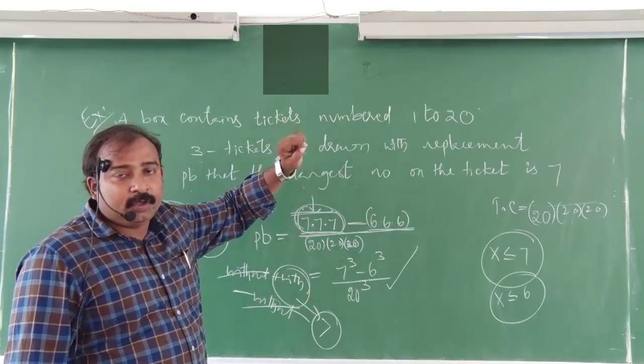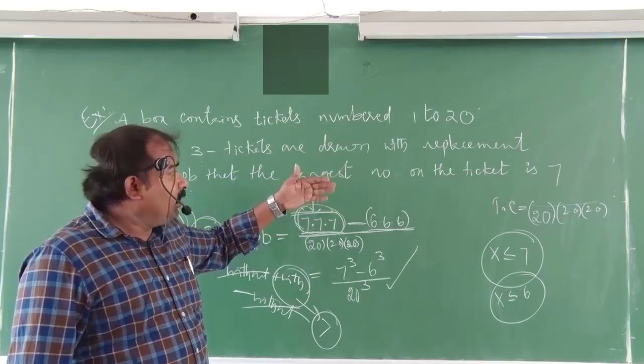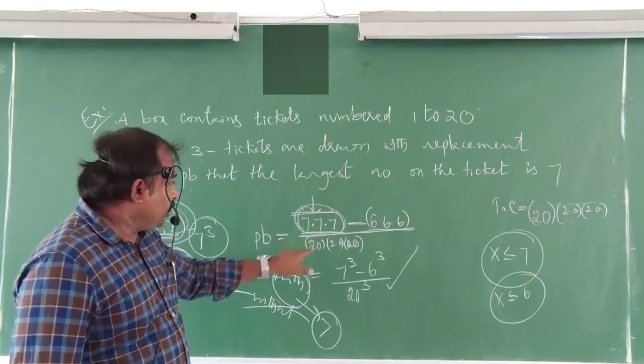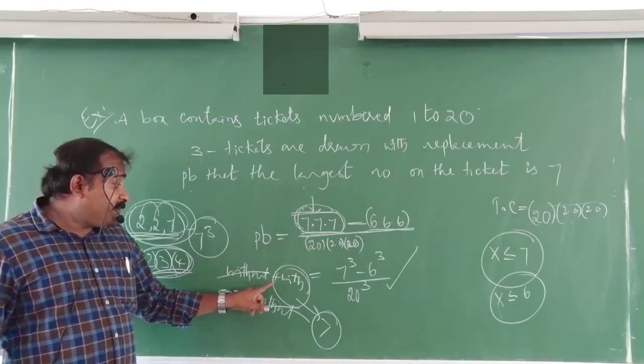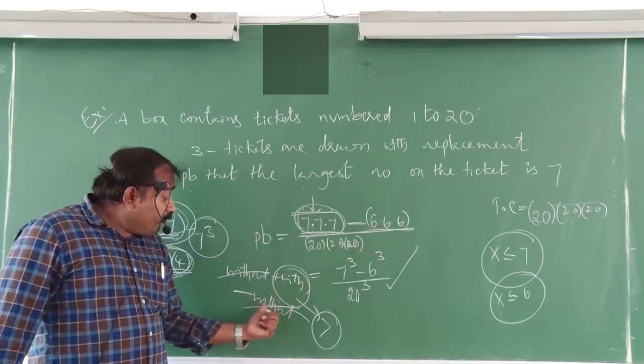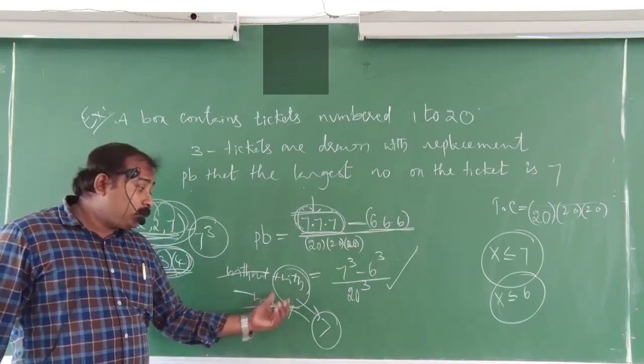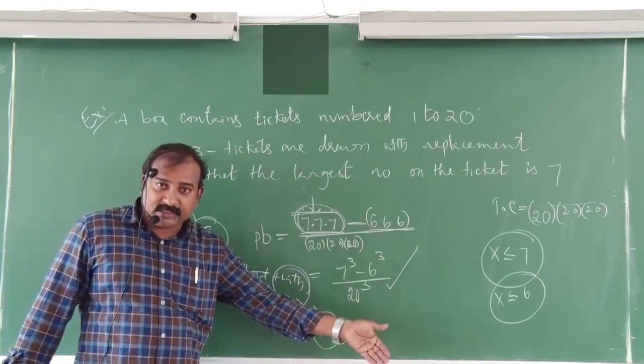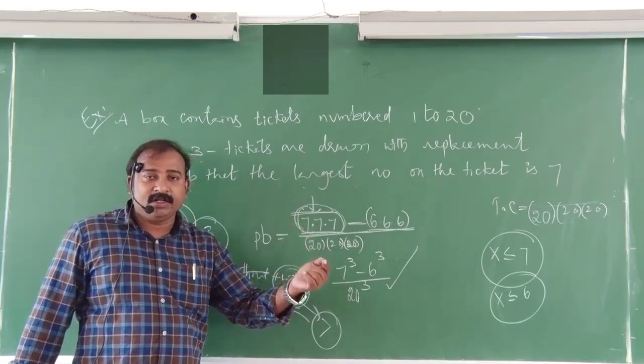If you have any more doubt, you can listen to the explanation one more time and understand. Here the first case is without 7 plus with 7, all cases. From this I am subtracting the without-7 cases. Then automatically you will get the with-7 cases, meaning a compulsory 7 should be there. That's it. Thank you.